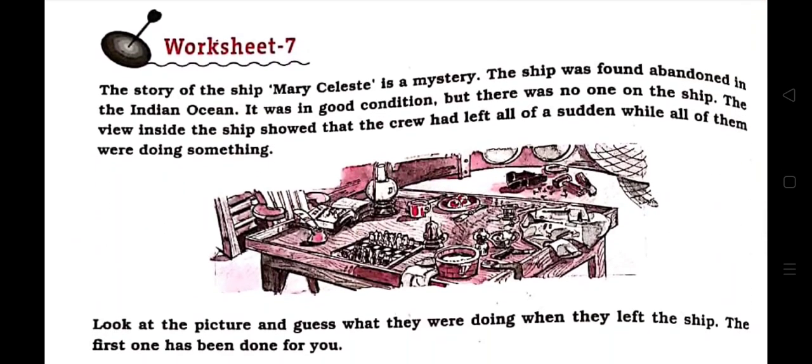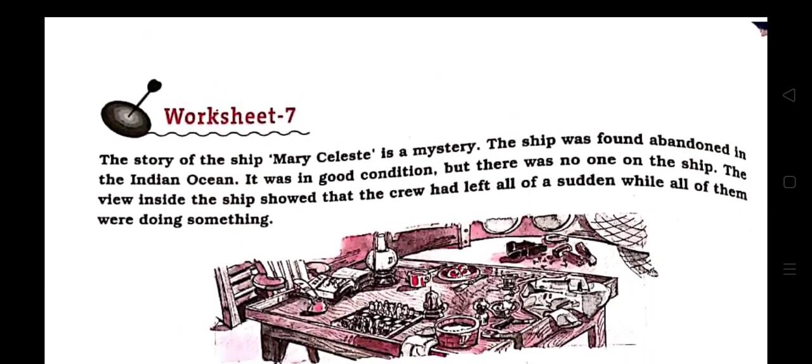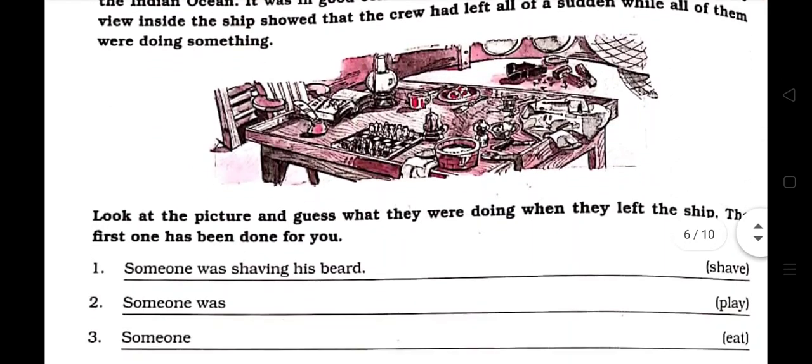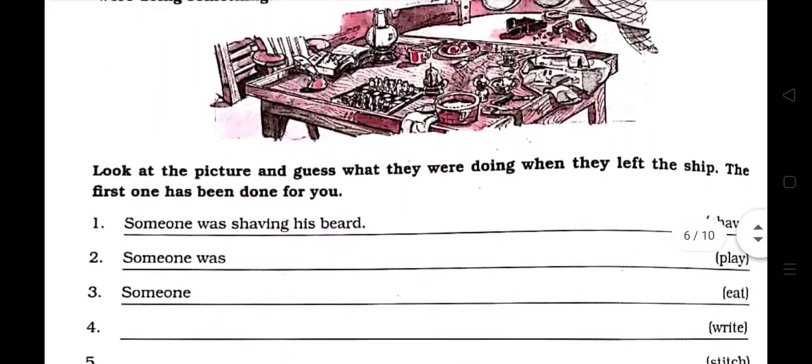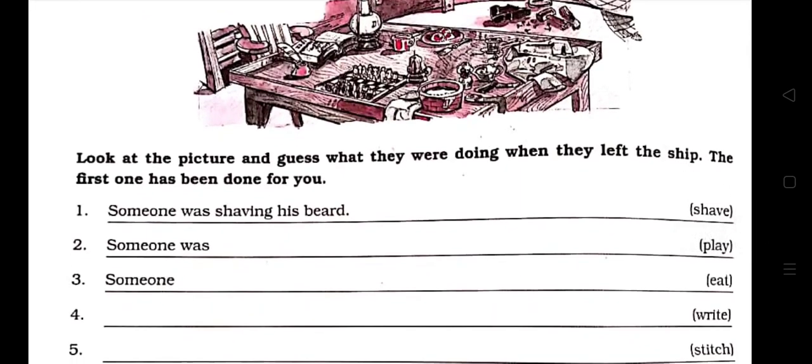Now worksheet 7, let's see what is in this. The story of the ship Mary Celeste is a mystery. The ship was found abandoned in the Indian Ocean. It was in good condition, but there was no one on the ship. The view inside the ship showed that the crew had left all of a sudden while all of them were doing something. Okay, one picture is given, you can see here, and what you have to do, you have to write a sentence with the help of the word given beside the blank.